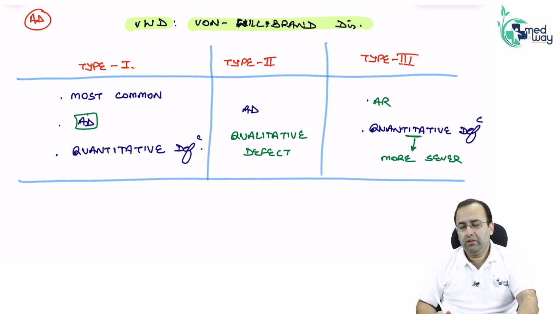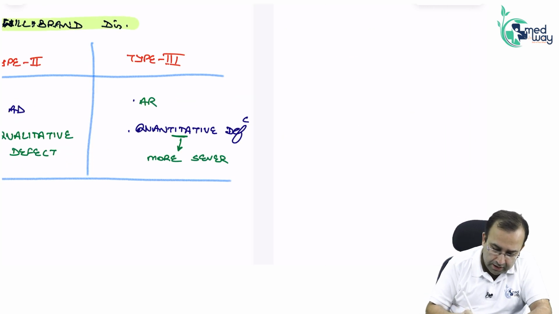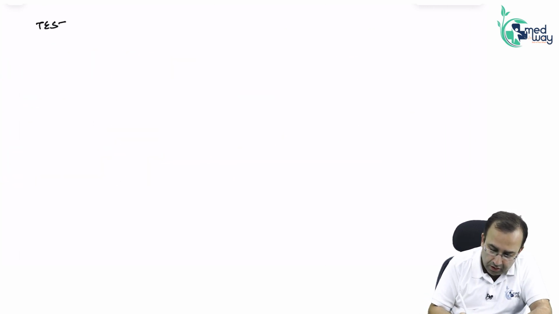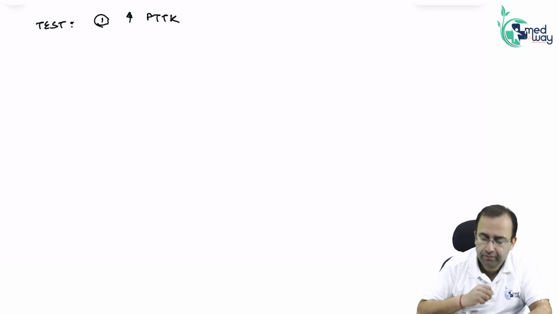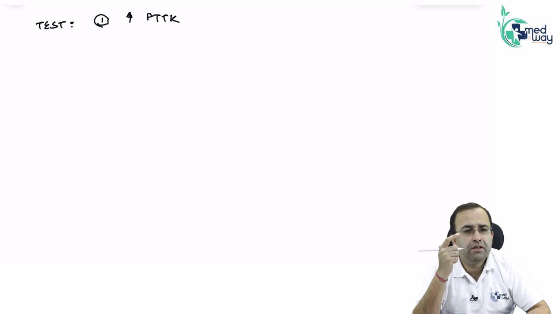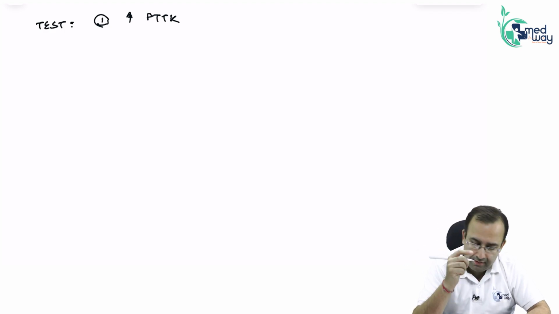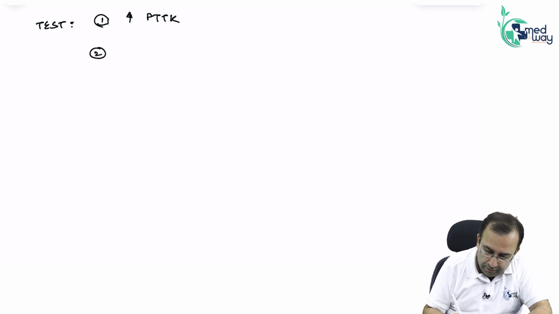The point to be noted here is the tests for von Willebrand disease. Tests used, very important. First is isolated elevation of PTTK. We saw this in the master table also. When PTTK is increased, it is mainly because of hemophilias or von Willebrand disease. Next, put a star.